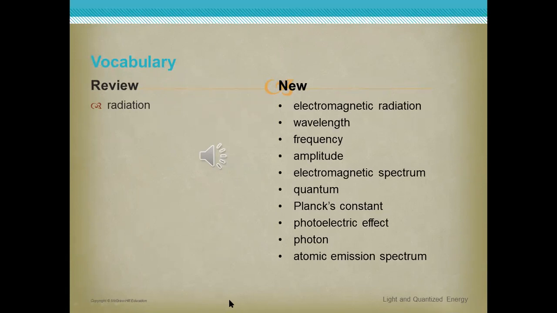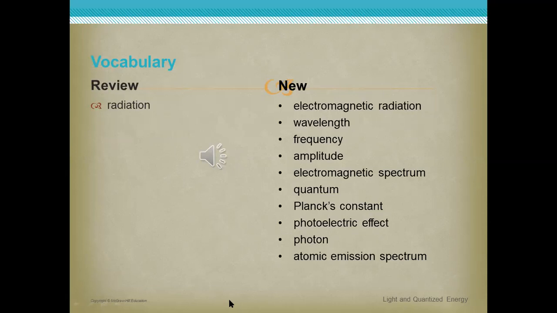That's okay. So can you read the first three words, please? Electromagnetic radiation, wavelength, and frequency. It's okay.